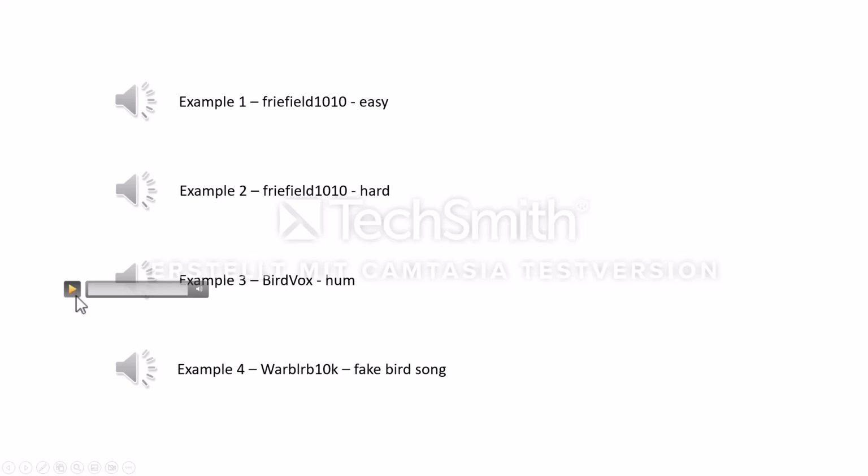The Warbler dataset also has bird sound, imitated by humans, like in this example. These files are annotated as not containing bird sound.